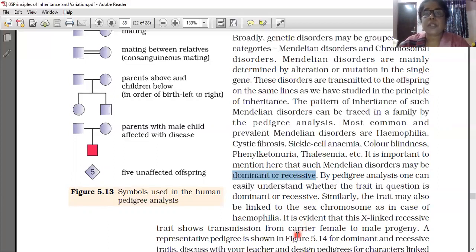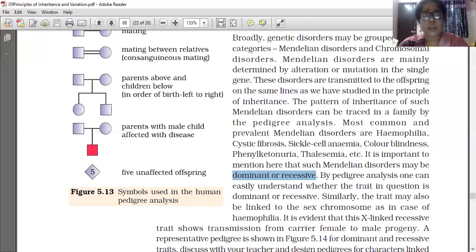Sometimes the gene controlling this trait can be located on the sex chromosome. Example, hemophilia. In hemophilia, the gene which is controlling this disease is located on the X chromosome only, that is the sex chromosome only. As we know, two X chromosomes are present in female and one X and one Y are present in the male only.